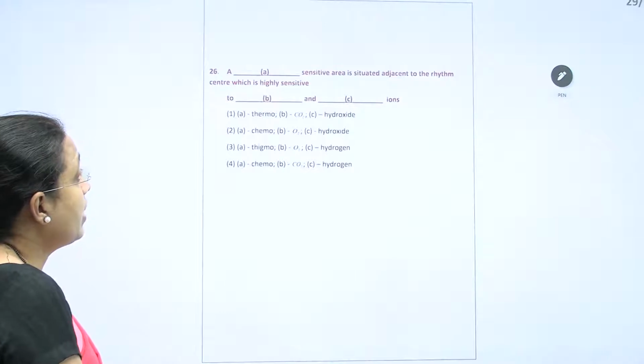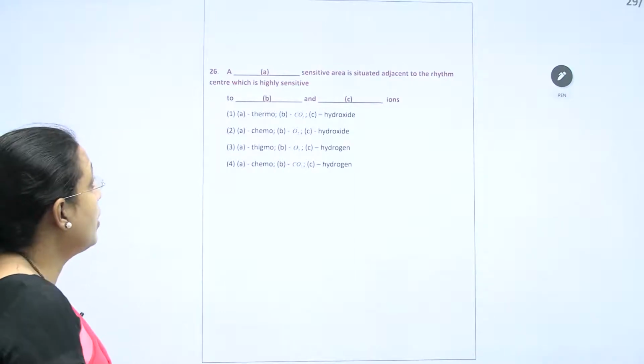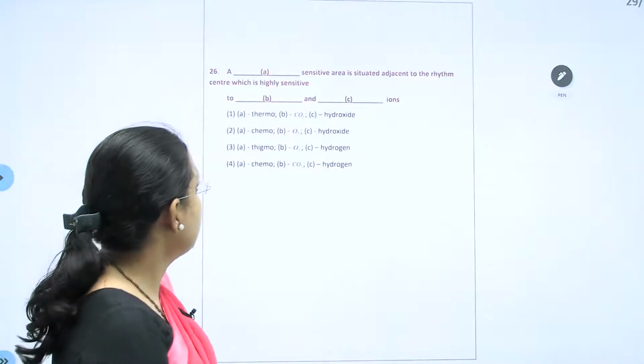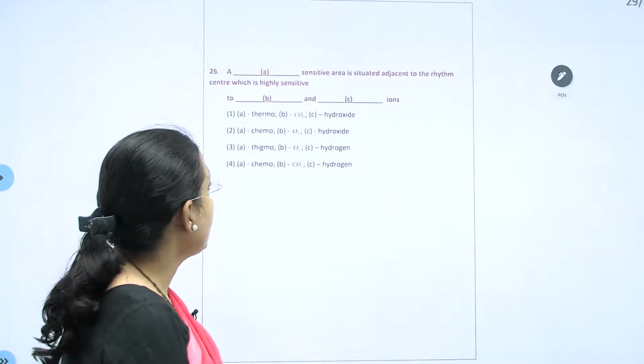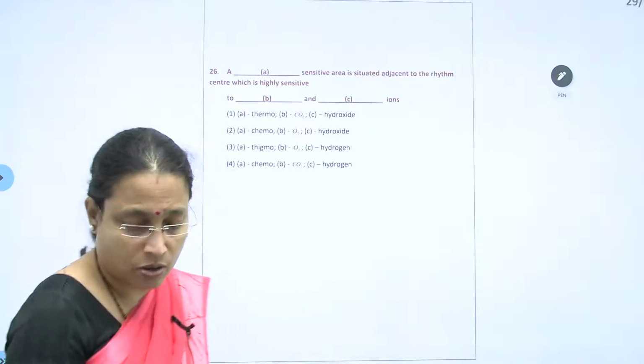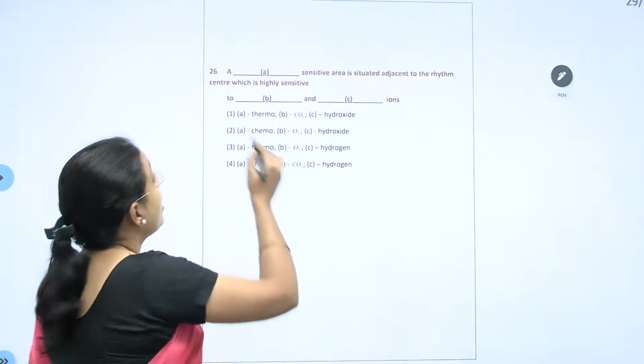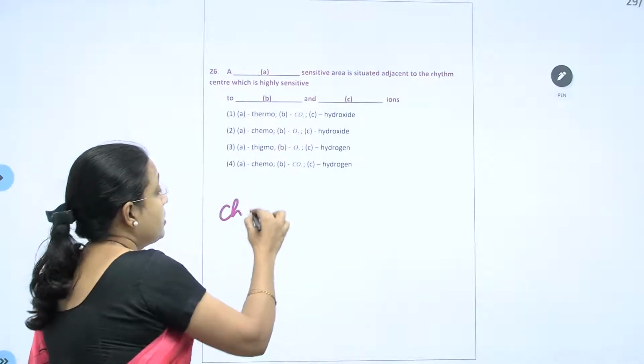Which sensitive area is situated adjacent to a rhythm center, is highly sensitive to O2, and is very highly sensitive to CO2 and hydrogen ions, or H plus protons? So A is the chemosensitive area.